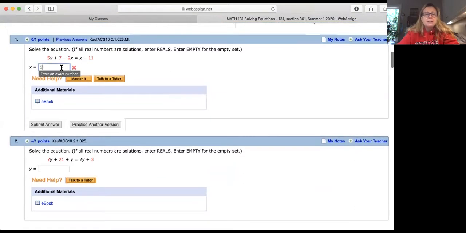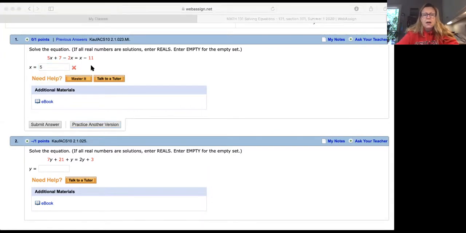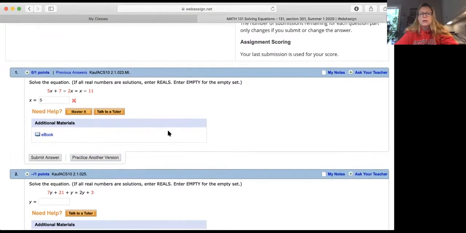I also want you to notice that we've got this Master It. On some other problems, you'll have Watch It, where it's a little video. It's not me, but it's another video. Then you've got this thing right here where it says Practice Another Version. It'll be a very similar problem, but not exact. When you do this problem, you can grade it, and then you can show the answer. A lot of times there'll be Show Solution too. So you've got some different help there when you're doing WebAssign.